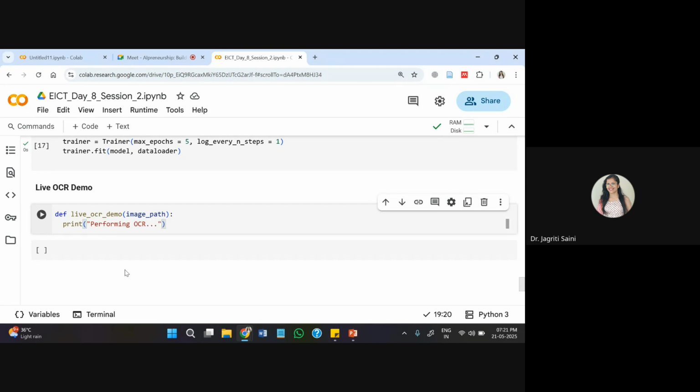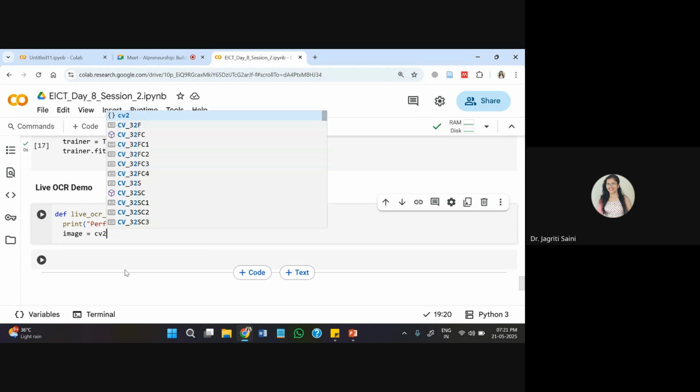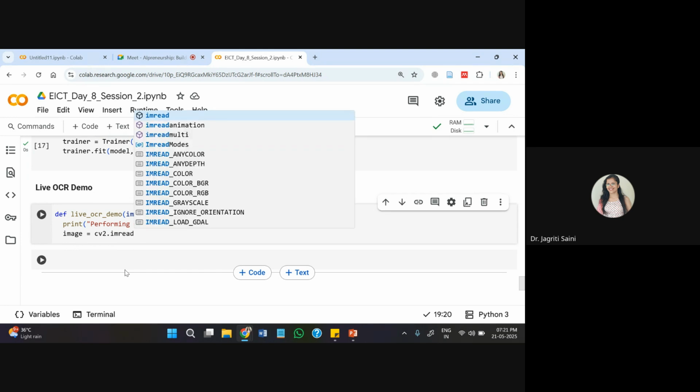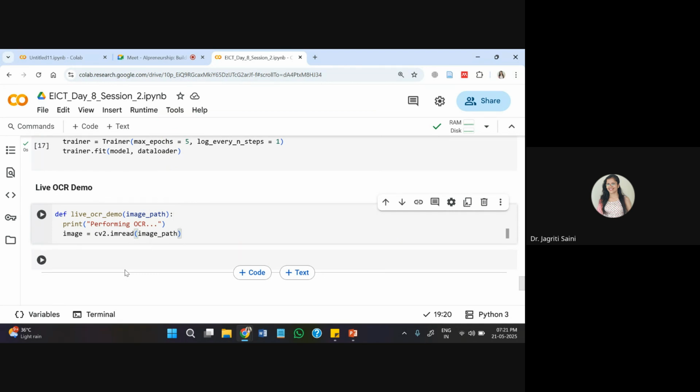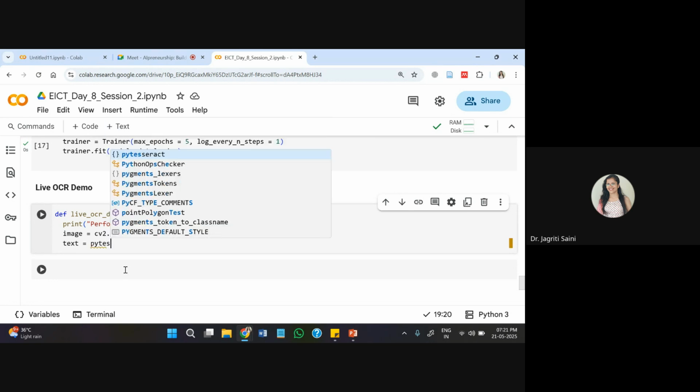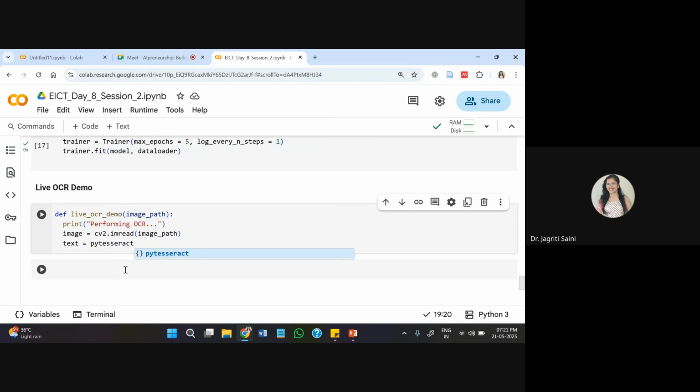Then image is equal to cv2.imread. I'll pass my image path inside this, and then text is equal to pytesseract, that we have called initially, dot image_to_string, and I'm inserting this image here.